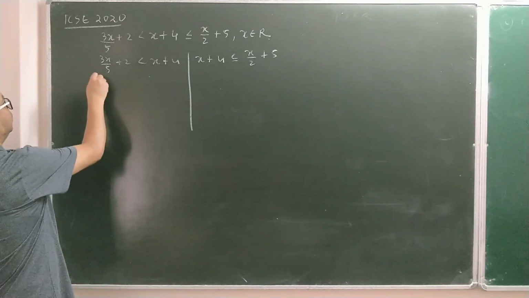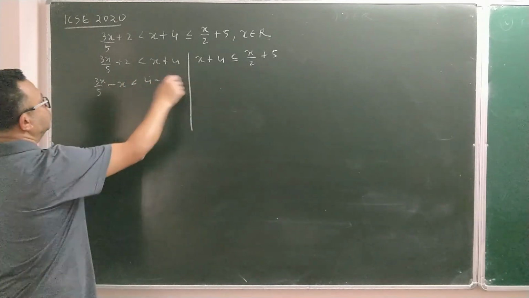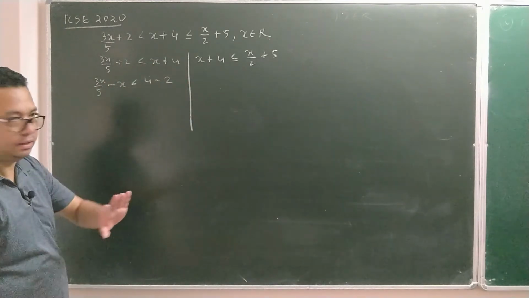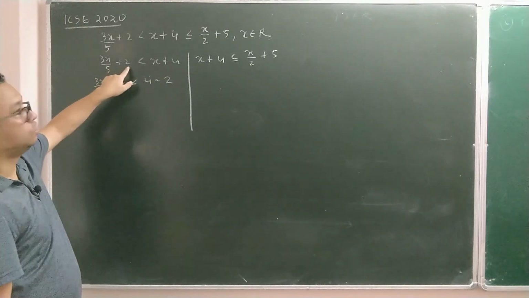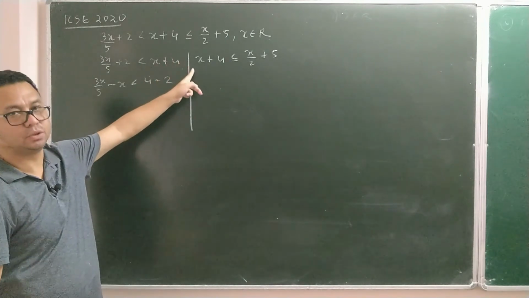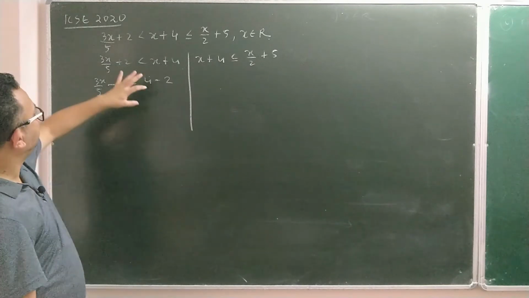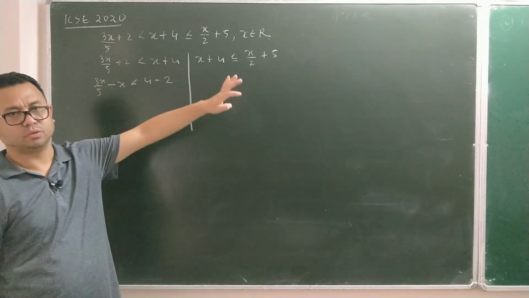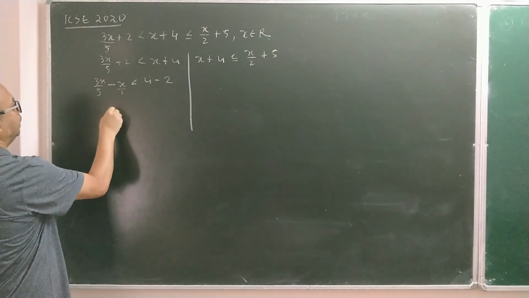Then bring this x this side. You can write 3x/5 − x, 4 − 2 plus 2, I have taken that side. By the way, this is not necessary. Directly, if you like, convert these 2 fractions into a single fraction, or if you like, you can take the 2 that side, so that it becomes x + 4 − 2 is x + 2. So that way also you can do, many ways are there. What I have done now is take all x on one side and all numbers on the other side. Now between the two, the LCM is 5.